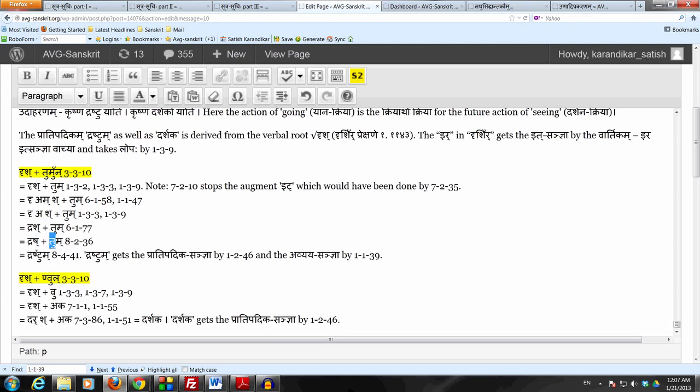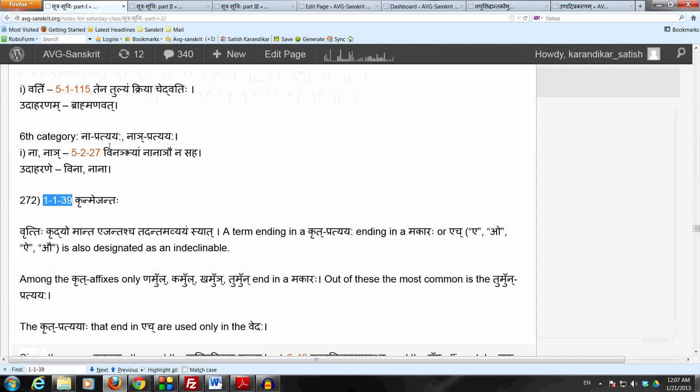We get drashtum. Drashtum gets the paradipadika sanya by 1.2.46, and it also gets the avyaya sanya by 1.1.39. Krinmejantaha says krudyo mantaha ejantascha tadantam avyayam syat. So a term ending in a krit pratyaya.